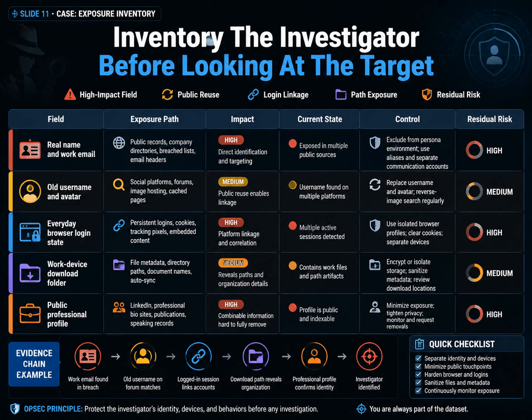Which path receives priority? The username to professional email chain is direct and available to an ordinary searcher, so repair it first. Platform-device correlation may have greater hidden reach, but its mechanism is opaque. Reduce it through environment separation and keep it visible as residual risk. The public career profile may not be removable. The practical control is to stop building new bridges to it.